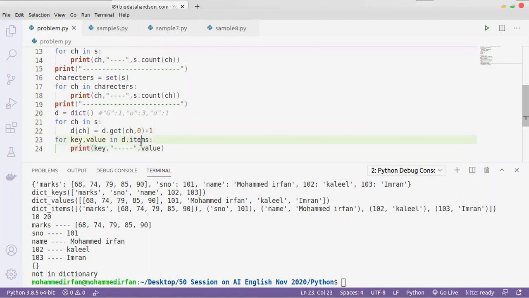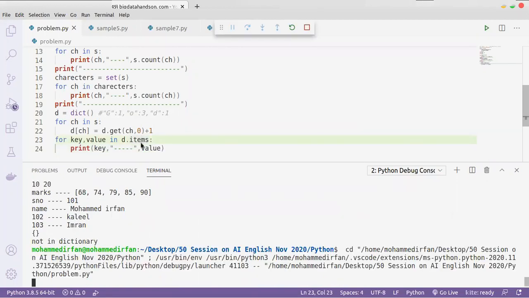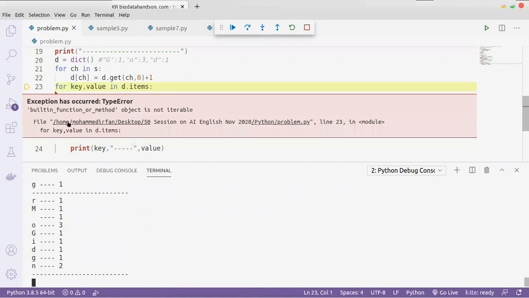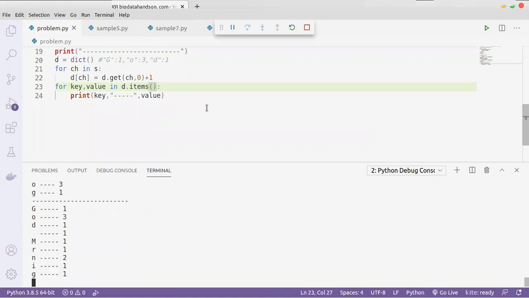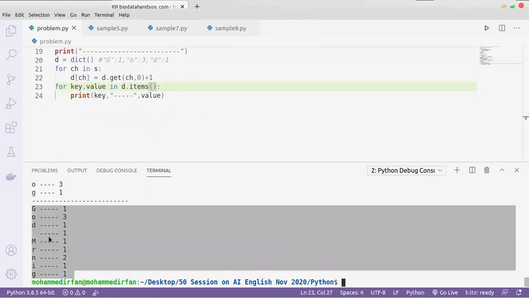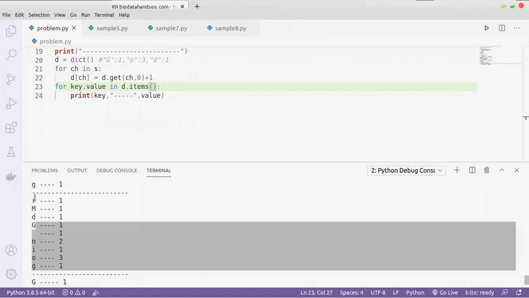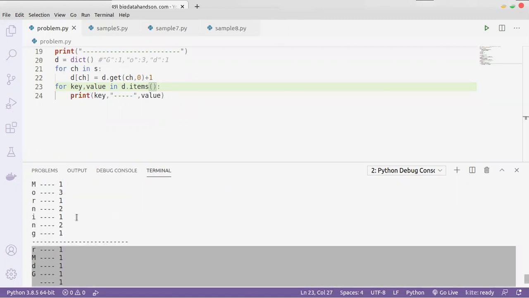What happens? Built-in function or method. Sorry, we forgot to put the brackets. Okay, now this is the result by using the dictionary. This is the result by using set.